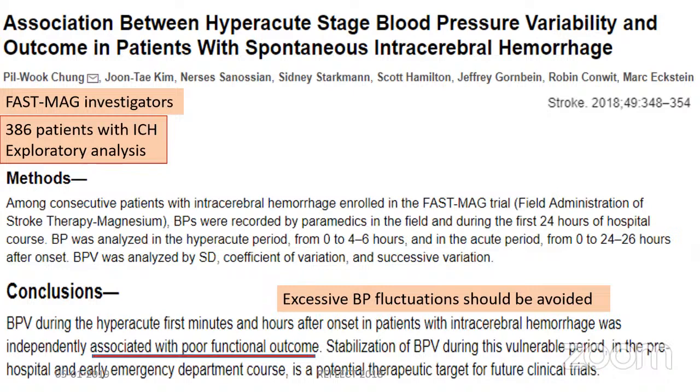BP was analyzed in a hyperacute period from 0 to 4 to 6 hours and in an acute period from 0 to 24 to 26 hours.